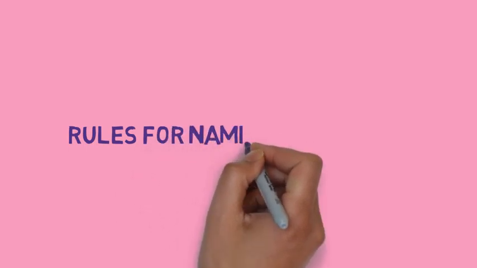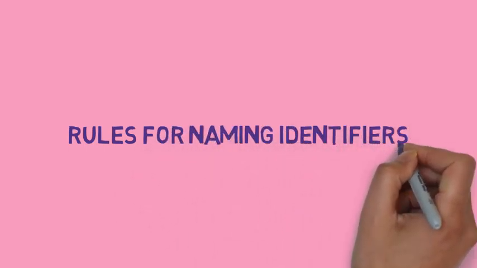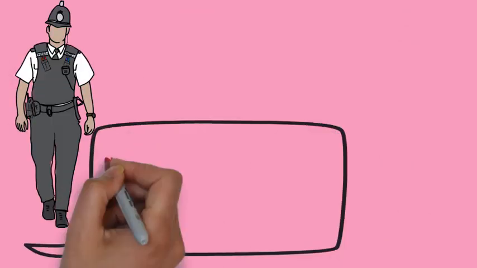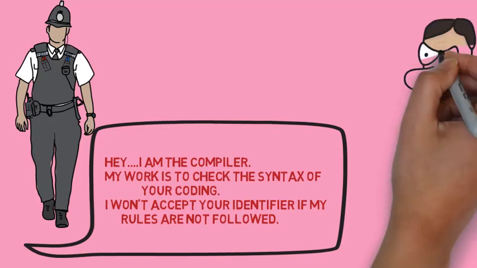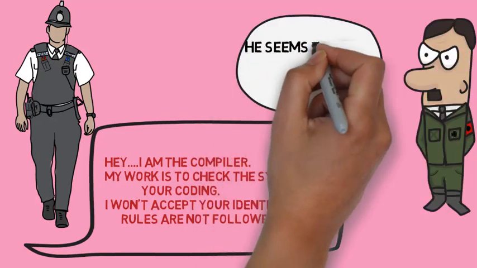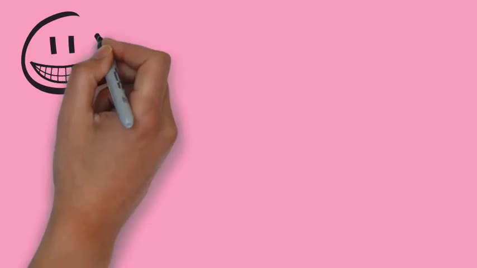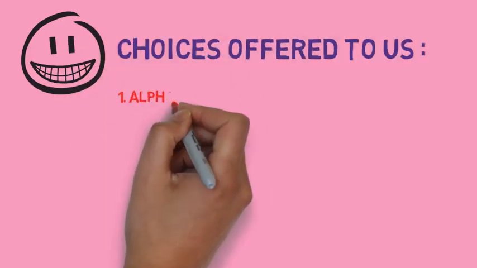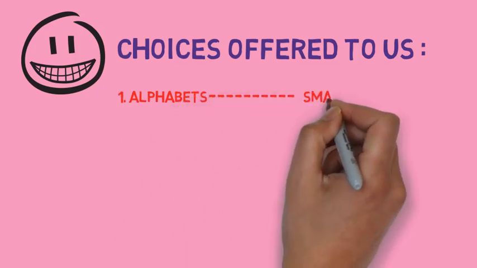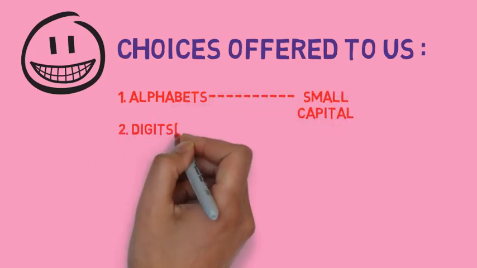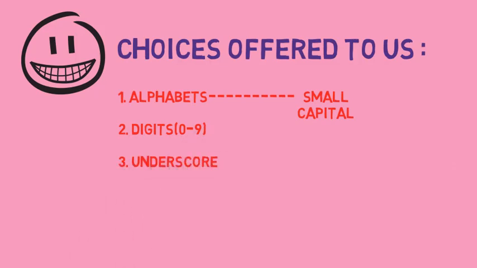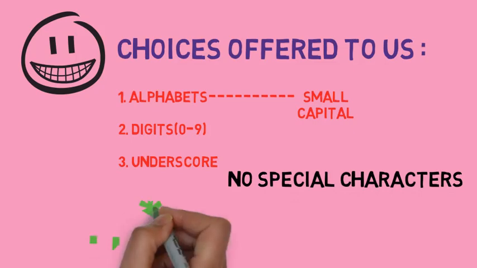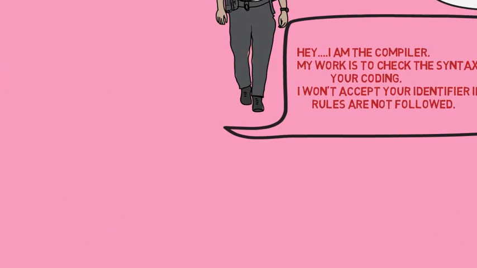So friends, now let's see what are the rules for naming identifiers. Now we actually know that this compiler is a stickler for rules. He will report an error if these rules are not followed. But there's one thing that I would like to tell you which is not actually a rule but just an important point. While naming a variable, you can use alphabets, small or capital, digits and underscore, but not special characters, means full stop, comma, plus, minus, asterisk, etc. Right? These are not allowed.